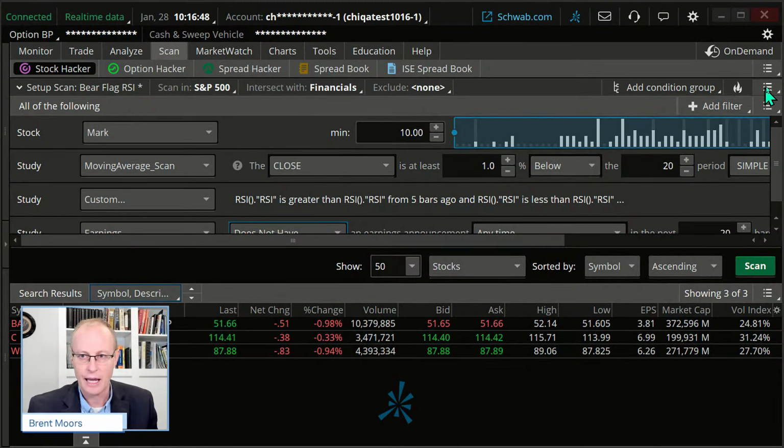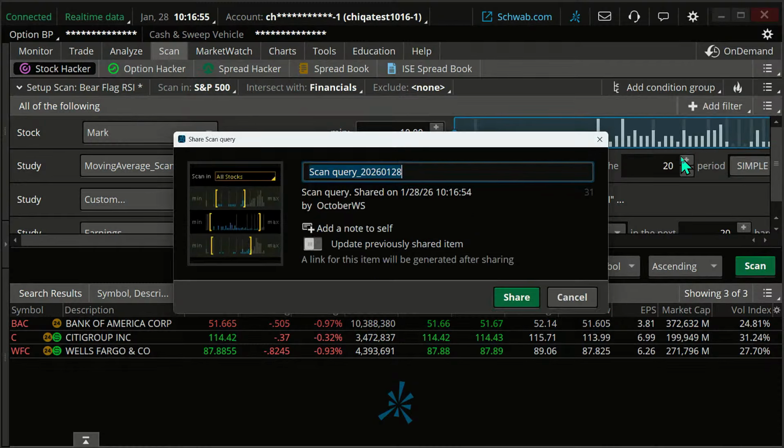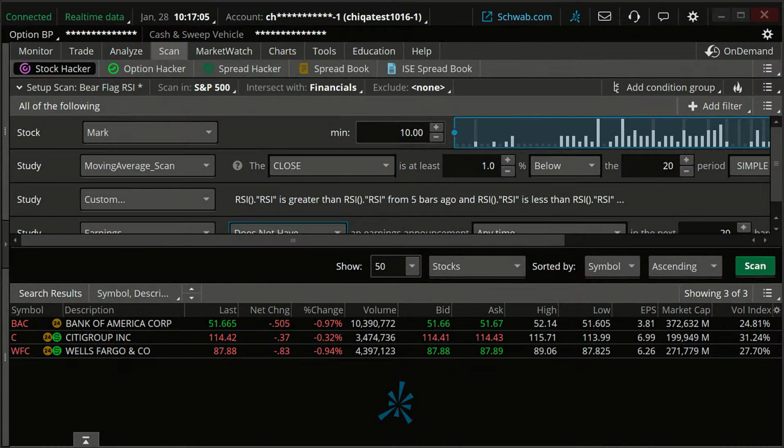And I'll share this scan with you. Share scan query. Let me just do this. Bear scan. And by no means feel any obligation that you need to use this, but just in case you want, I'll throw that in the chat here.